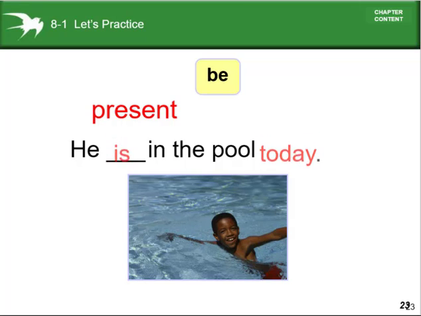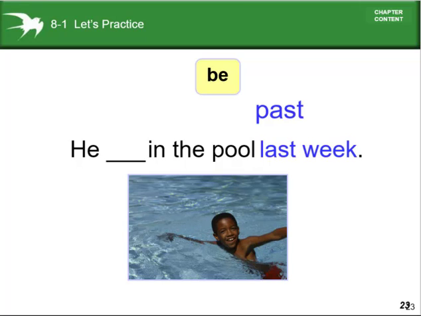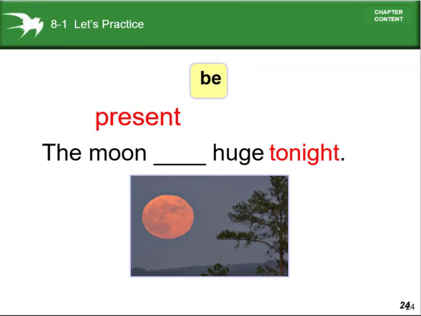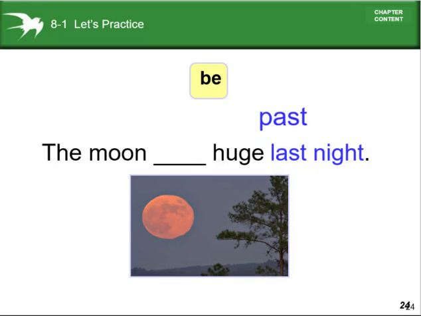But in the case of the past tense, we'll have to use he was. He was in the fall last week. Look at another example. The moon is used tonight. In the case of the present tense, you'll have to use is. In the past tense, we'll have to use was. The moon was used last night.